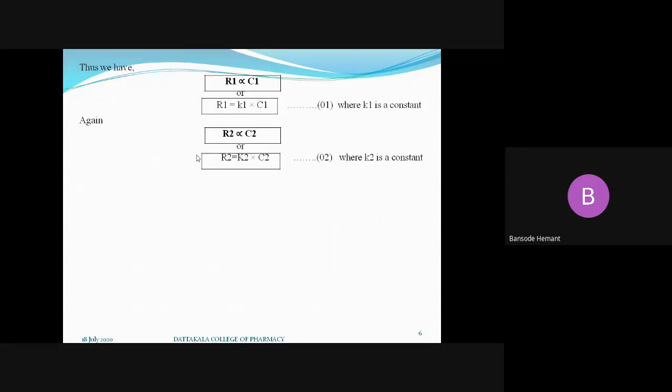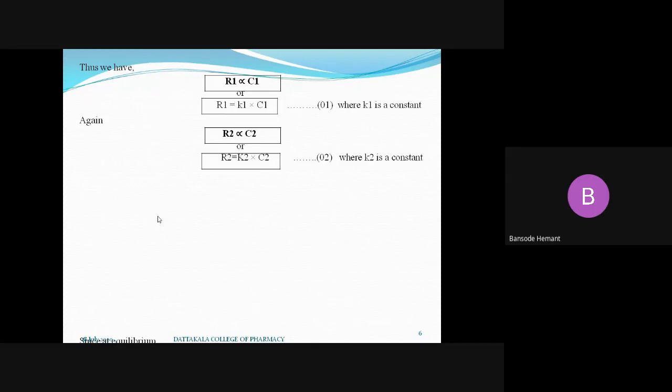But at equilibrium conditions, we have the Nernst distribution law. It states that at the dynamic equilibrium, the rate of migration of the solute from A to B and B to A will be constant. That is, the rate of migration from one solvent to the other will be the same. So in this case, the rate R1 is equal to rate R2 at equilibrium conditions.